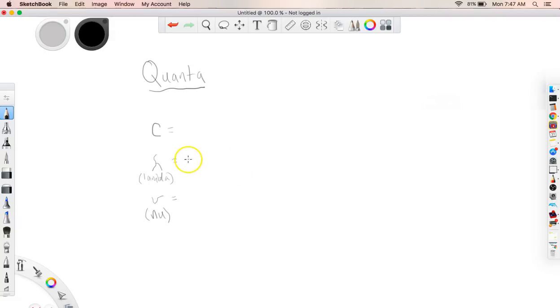And what these represent: lambda represents wavelength. We'll talk about what that means in a second. And nu represents frequency. All right, so C is the speed of light.